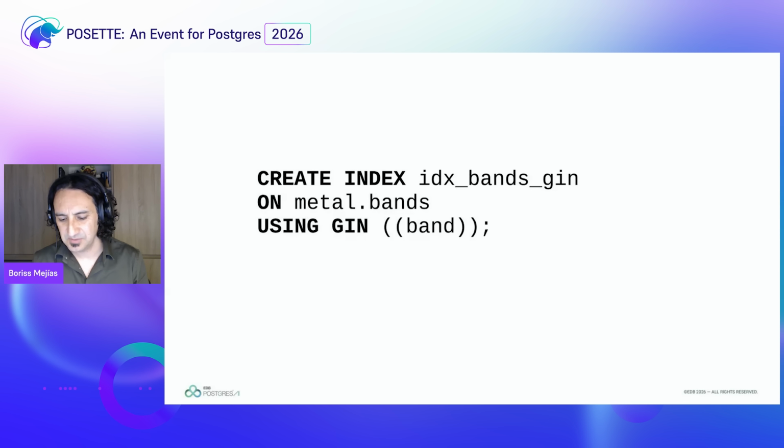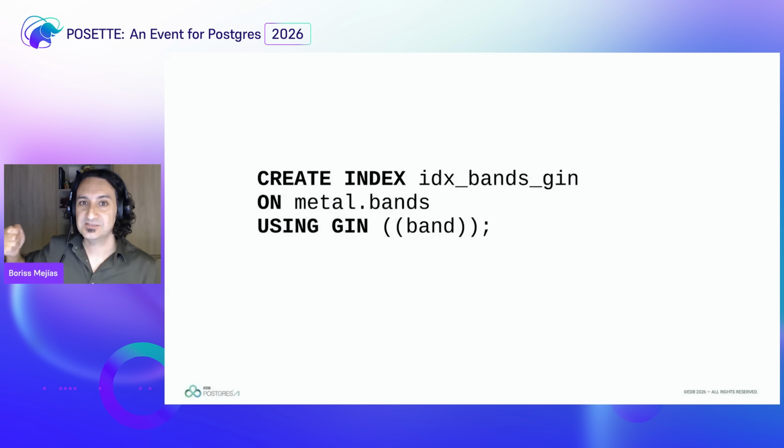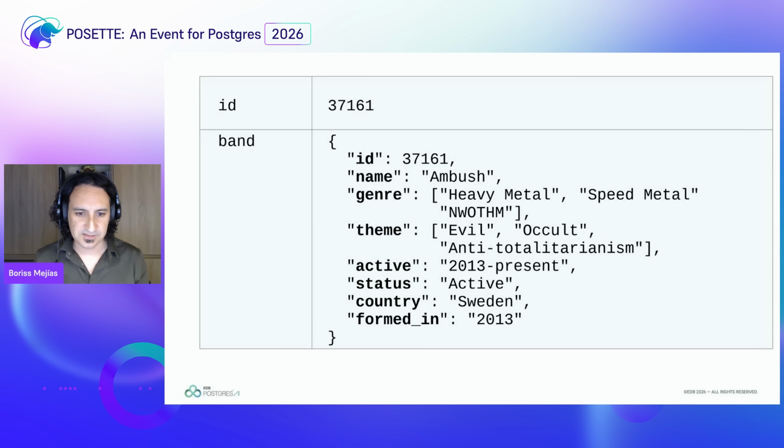The problem is that people say, "Oh, but this stuff is evil. Look at the size of my index," because the size is almost the same as the size of the table. Yeah, that's true. So let's go a little bit deeper and see where we really need indexes, because indexes are useful based on the queries that you run on them. For instance, I would like to search for names of bands or the style of music that they play, the genre.